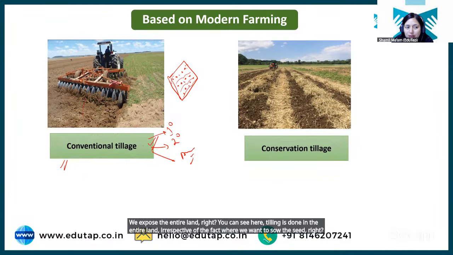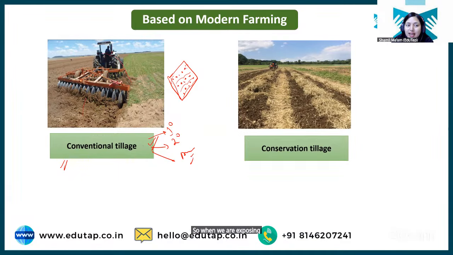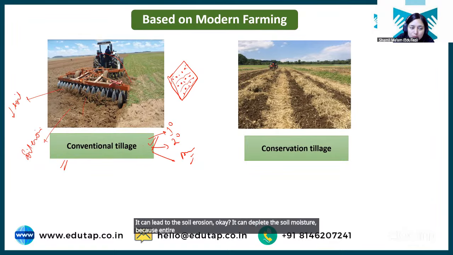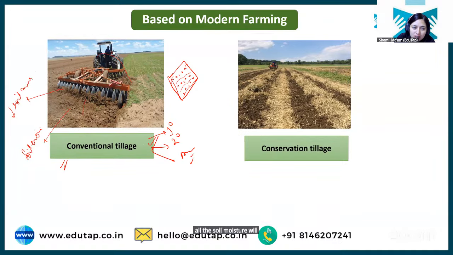So when we are exposing the entire field, it can lead to soil erosion. It can deplete the soil moisture because the entire land is exposed, so by evaporation all the soil moisture will be lost, right? It can lead to a reduction in soil moisture.